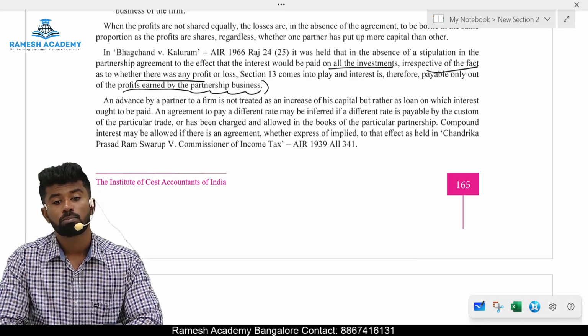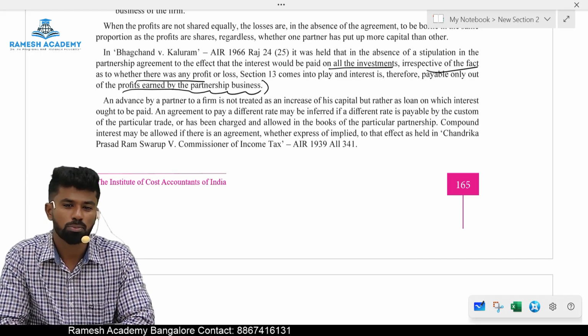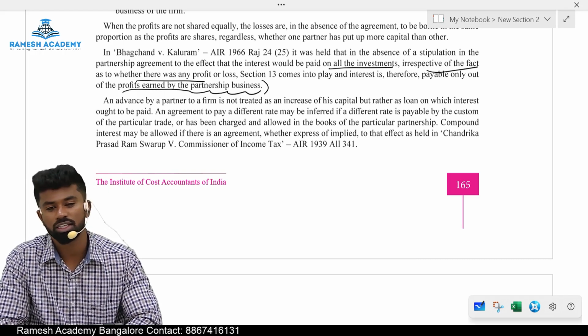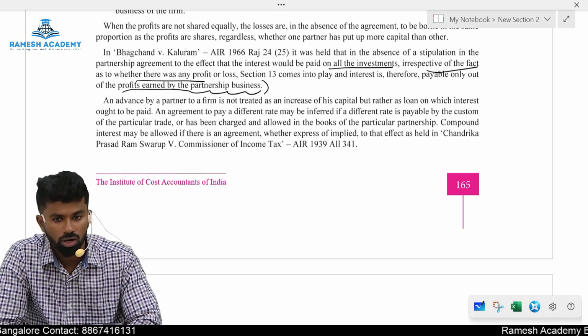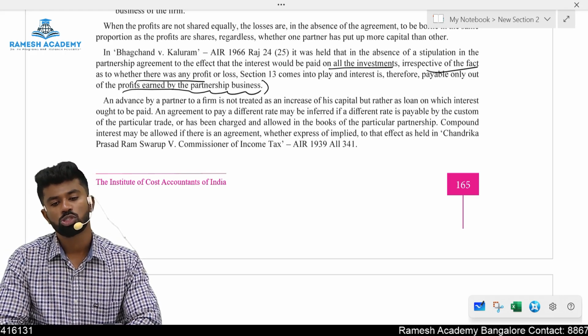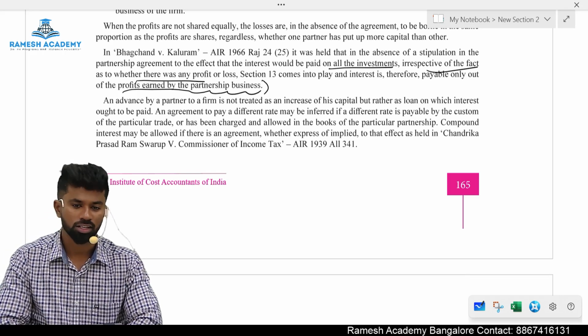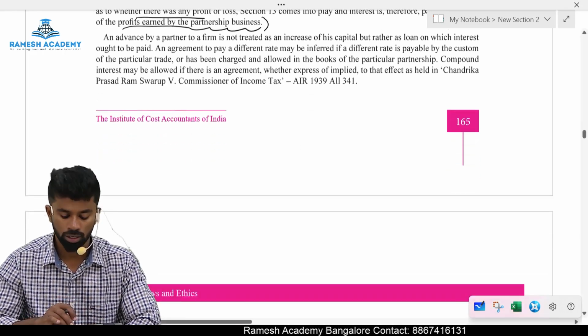Tell me, if the partnership deed is silent, partners should share the profits and losses in what ratio? Equal ratio. That is what the law says. The law provides. What if the partnership deed clearly provides specific ratios? Then the profits and the losses should be shared in that agreed ratio.